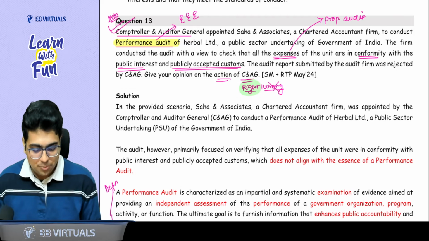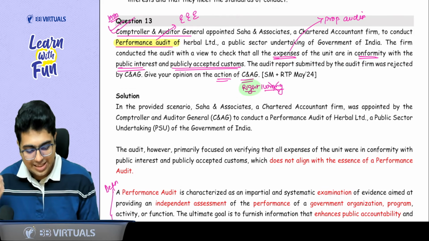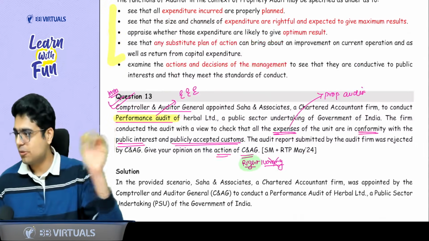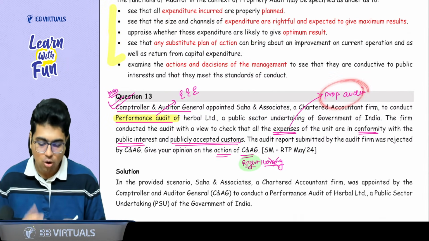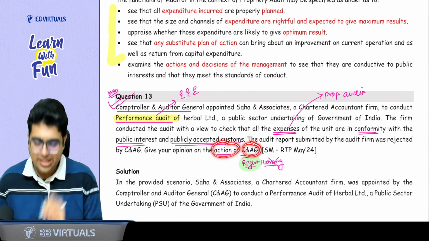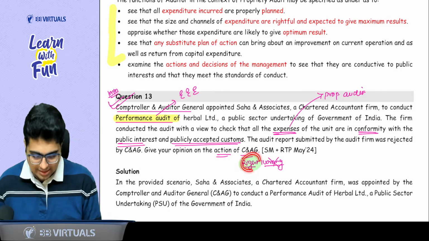So the audit report which was submitted by the firm was rejected by CNAG. So why was it rejected? Baba, I asked you to do performance audit. You are doing propriety audit. Obviously CNAG will reject it. So give your opinion on the action of CNAG. So obviously the action of CNAG is right.